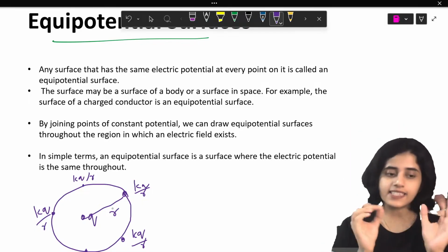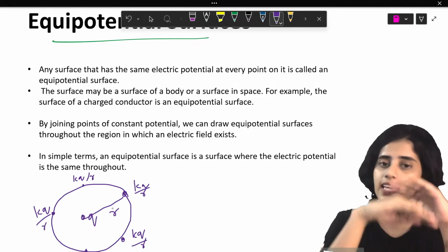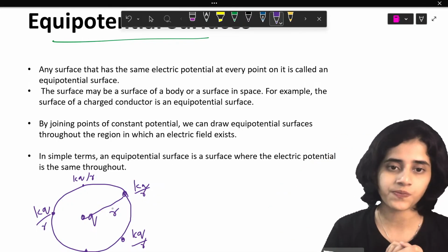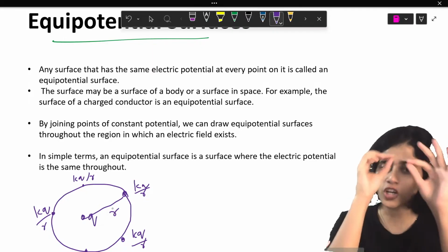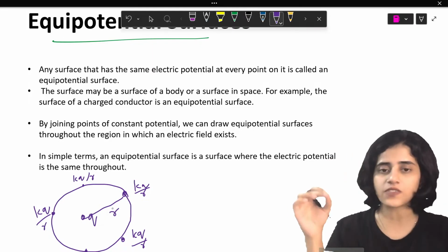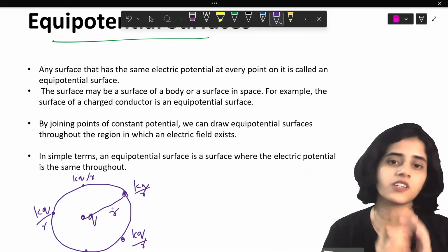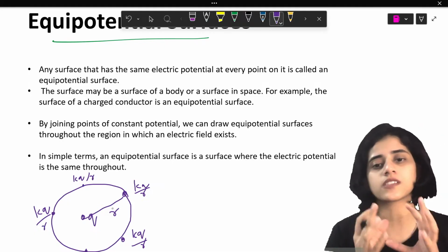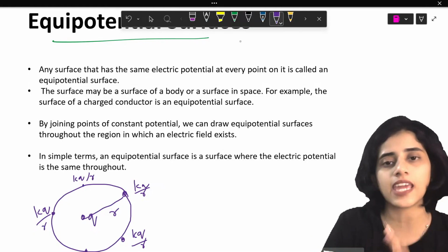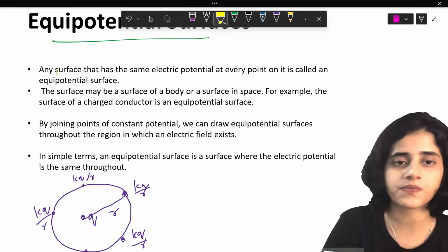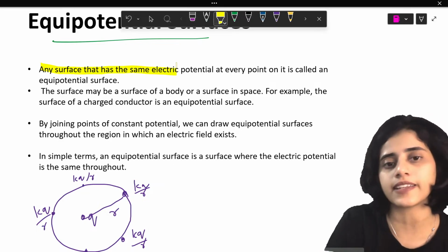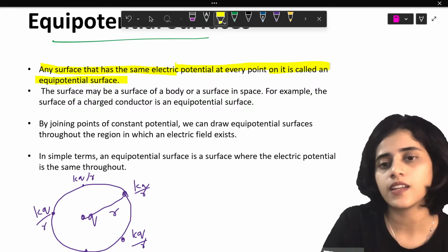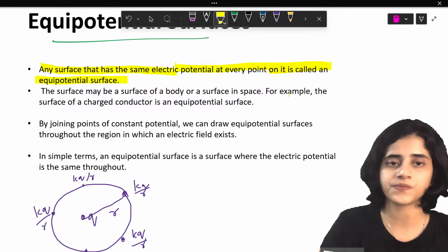So any surface that has the same electrical potential at every point is called an equipotential surface. Now, if you join all the points which have the same potential, you will get the equipotential surface. So, in very simple terms, equipotential surface is a surface where electrical potential is same throughout. This is the definition.